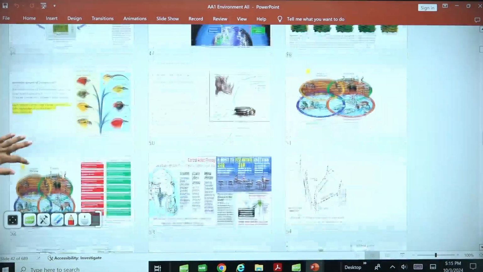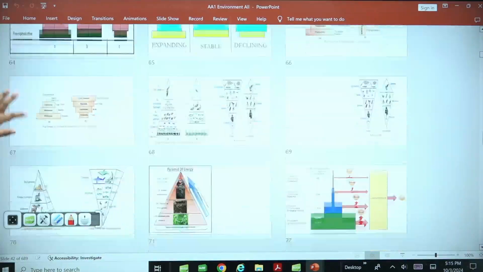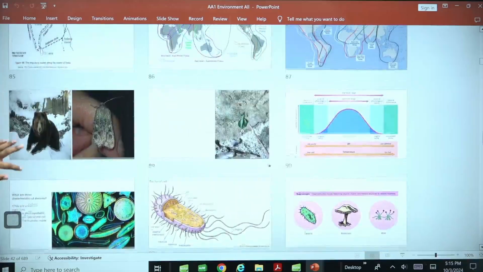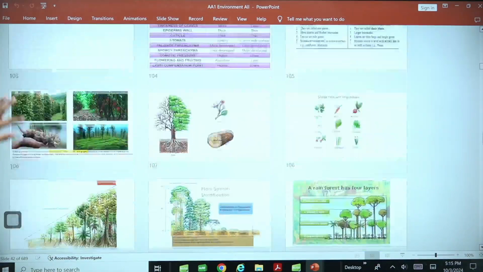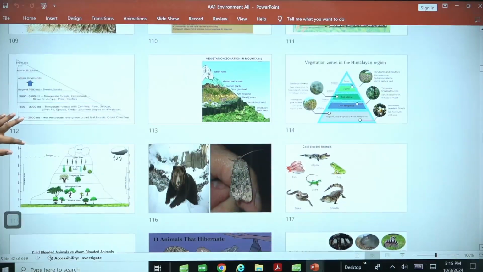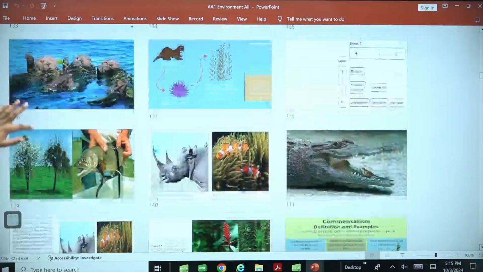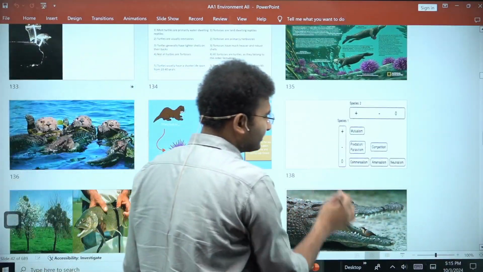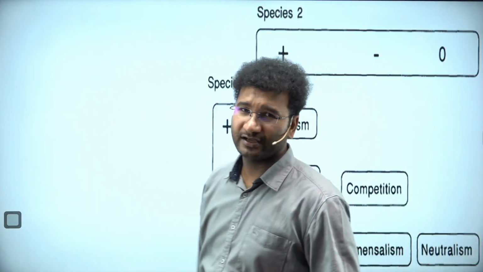Now see, here you need to know some ecological principles that are very, very important for the understanding of the ecosystem, the structure of the ecosystem. Right? Now this structure of the ecosystem takes different types of interactions. Those kinds of interactions are something which you need to know. Now let me explain these interactions. See, there are multiple species that you will find in an ecosystem, right? You already know what an ecosystem is.